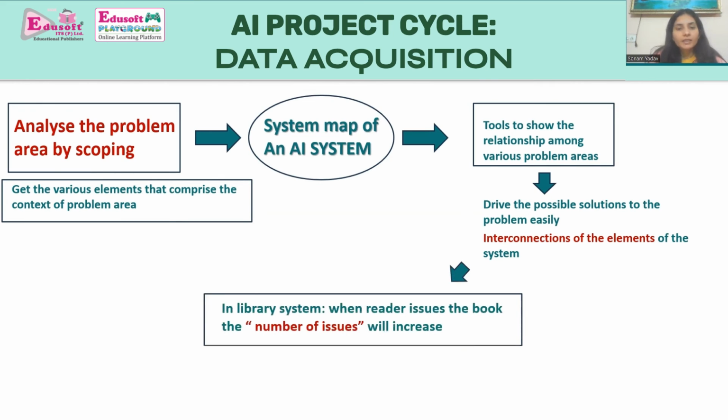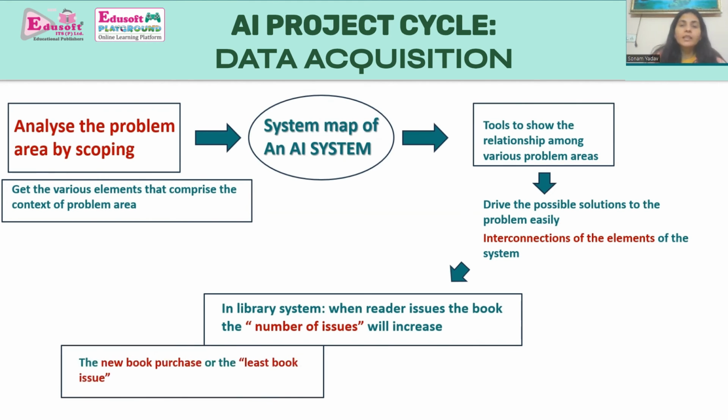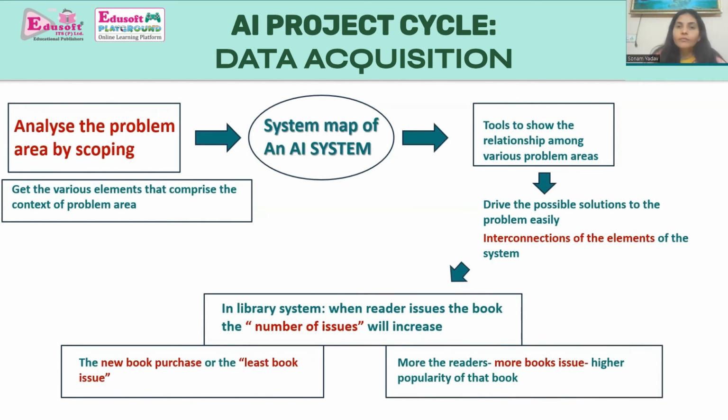Coming to the library management system. In a library system, when a reader issues a book, the number of issues will increase. It means we will get to know the new book purchases or the least issued books. We know that when there are more book issues, it will eventually lead to higher popularity of that book. So by data scoping, we identify the problem and we identify the suitable solutions.